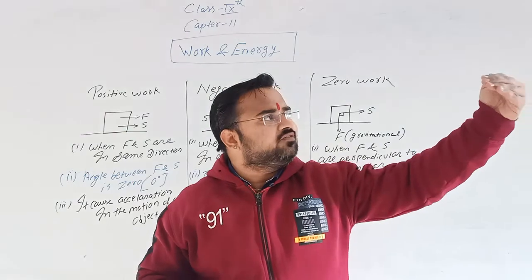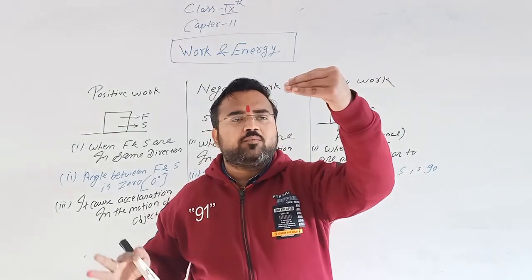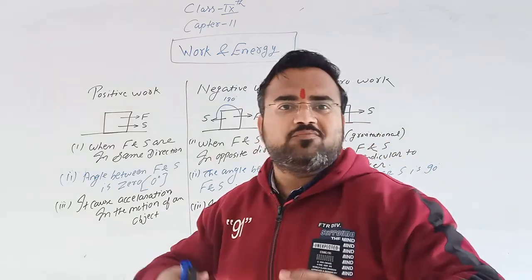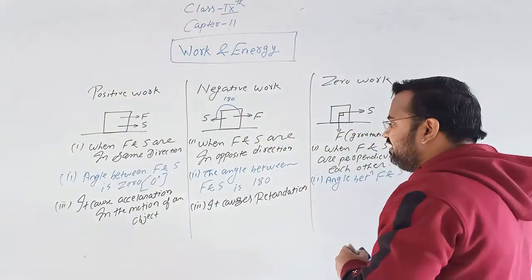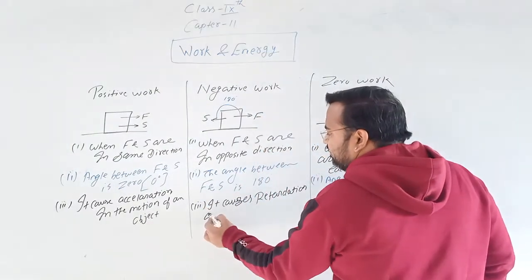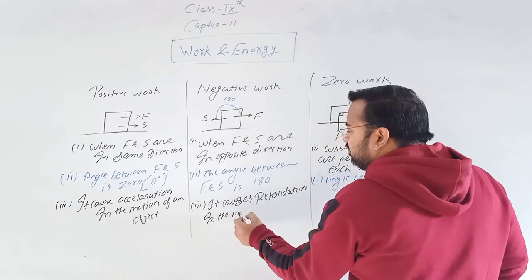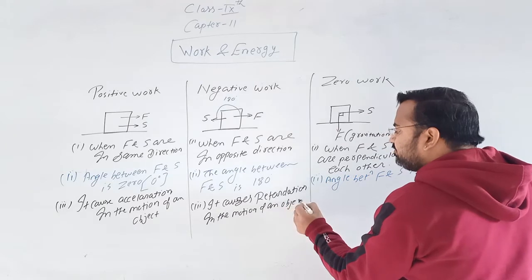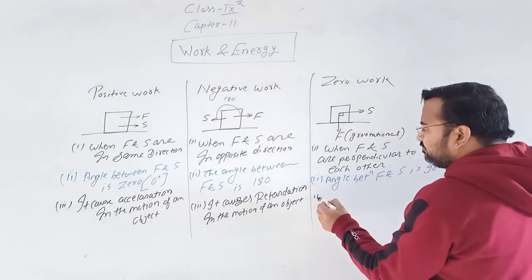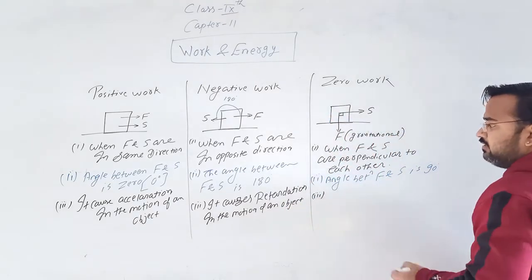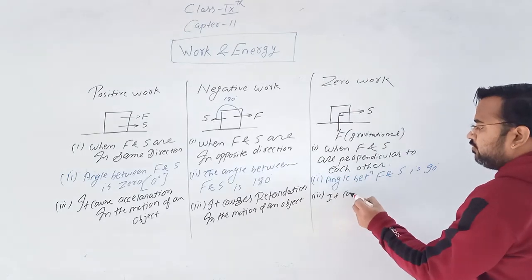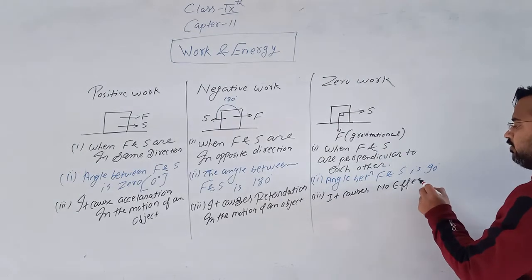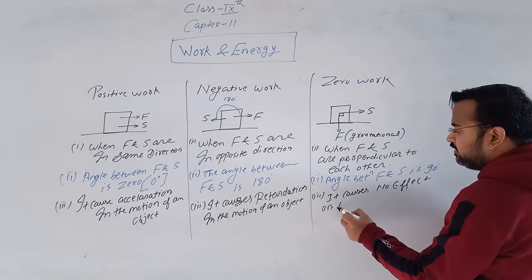For example, an object is moving with a speed of 10 km/h. If I apply the force, then its speed decreases, and whenever the speed decreases, it is known as retardation. So it causes retardation in the motion of the object. And third, in this one, it causes no effect on the